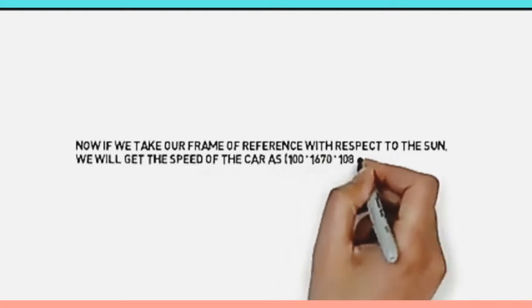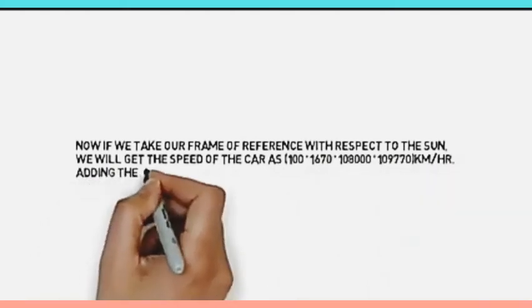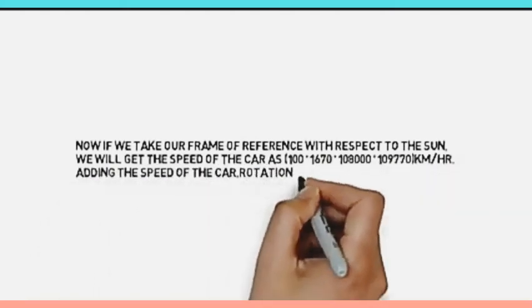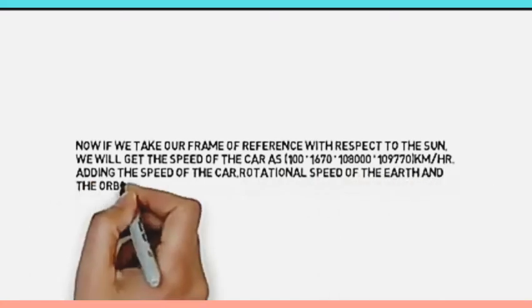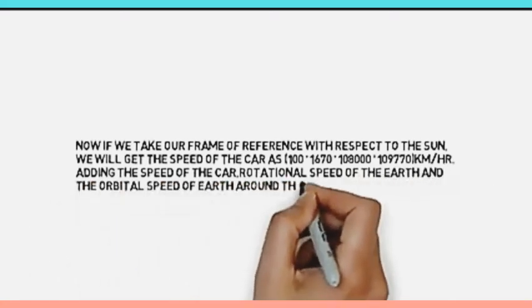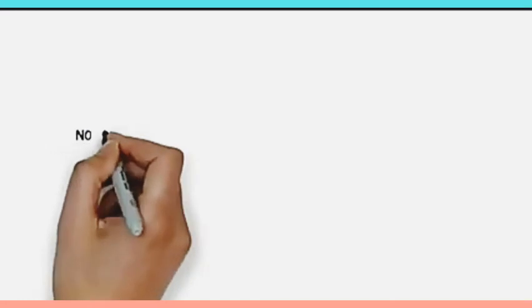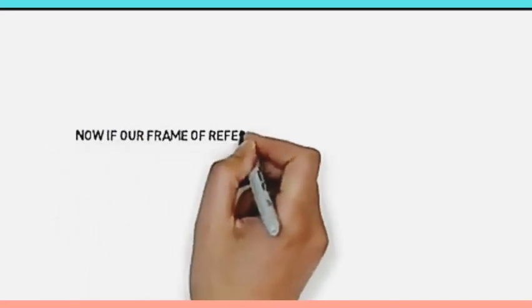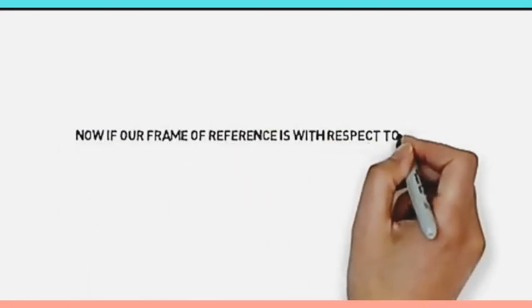Now if we take the frame of the sun, the speed of the car is about 109770 km per hour, adding the speed of the car, the rotation speed of the earth, and also the orbit speed of the earth around the sun.